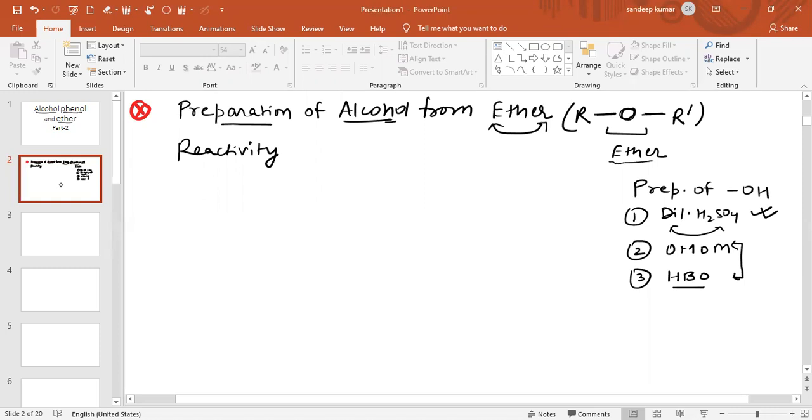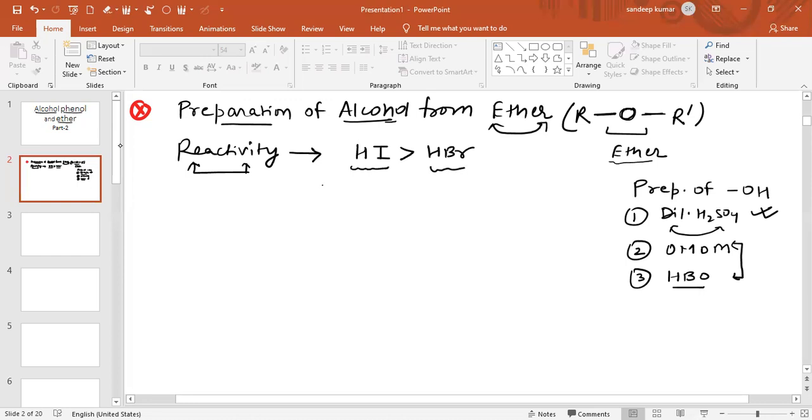First of all, I will discuss the reactivity of hydra acids. If two hydra acids are there, one is HI and one is HBr, the reactivity of HI is more than HBr.